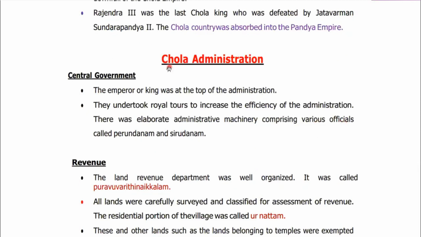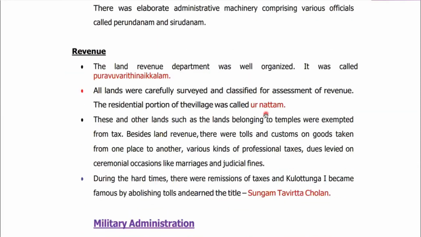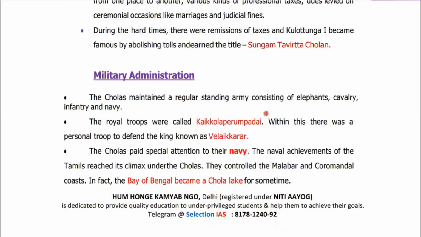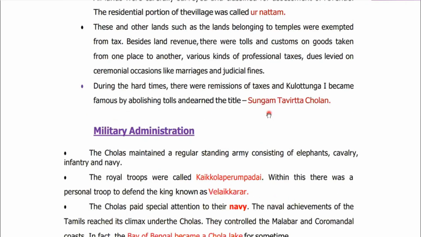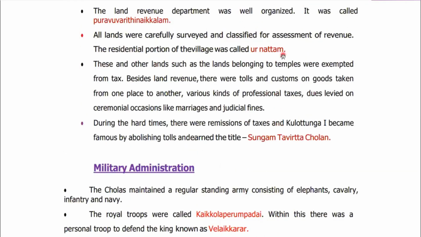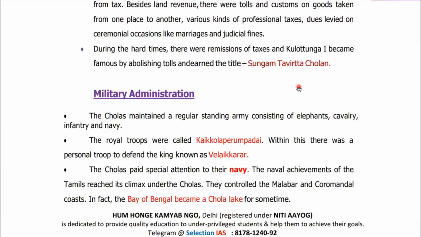Then have a little bit of an idea about the Chola administration. Simply focus more on the village assembly, the local self-government part. And some keywords, for example, Urnattam. What is the meaning of this Urnattam? You should focus on that part as well.